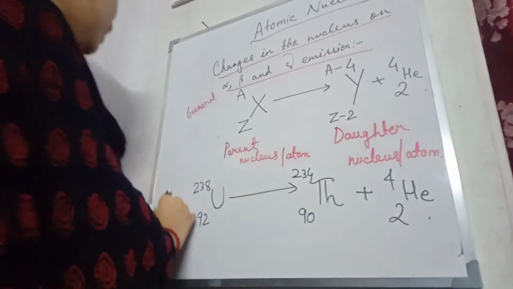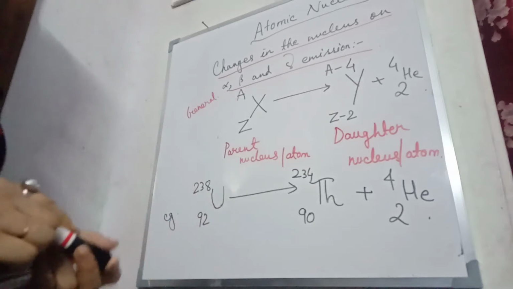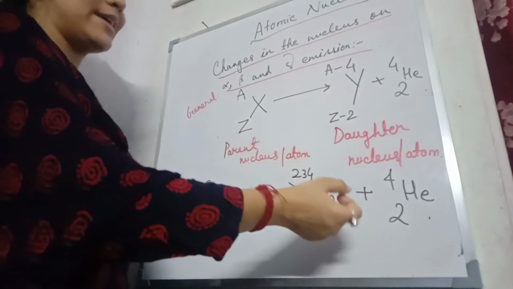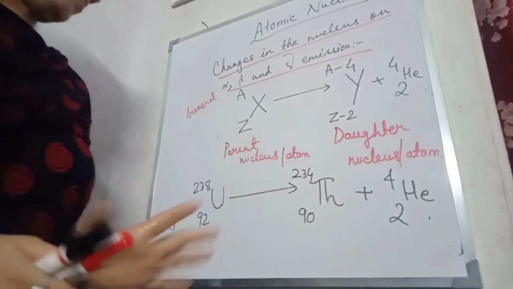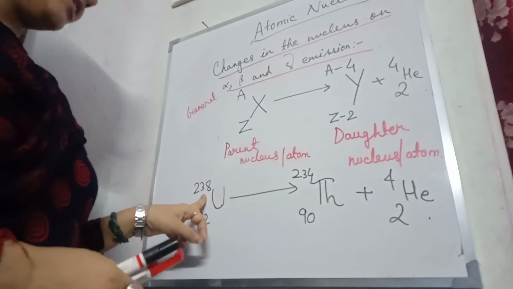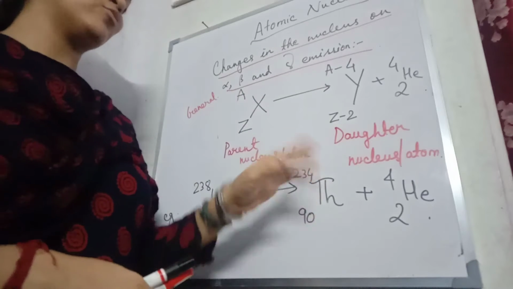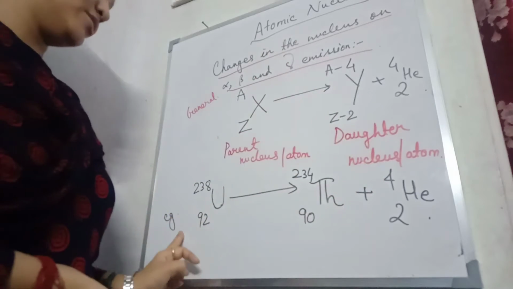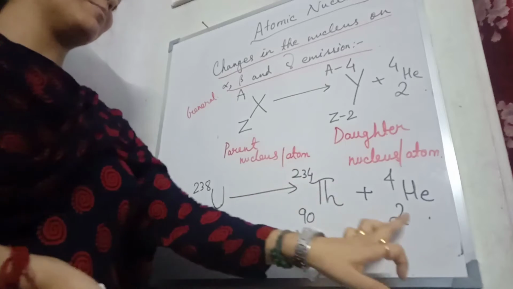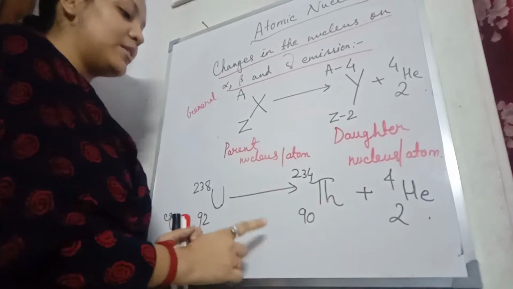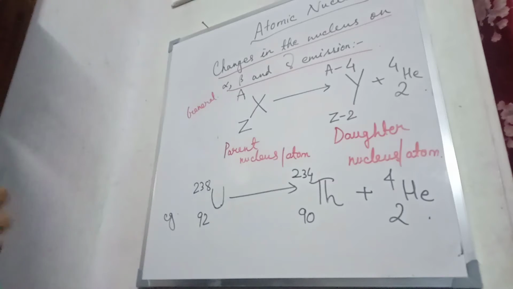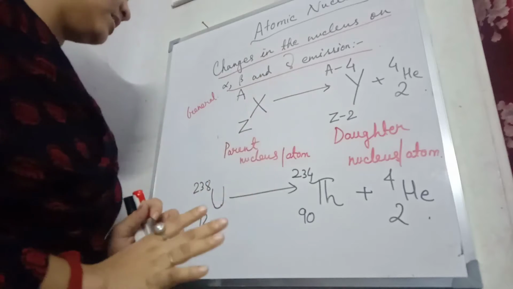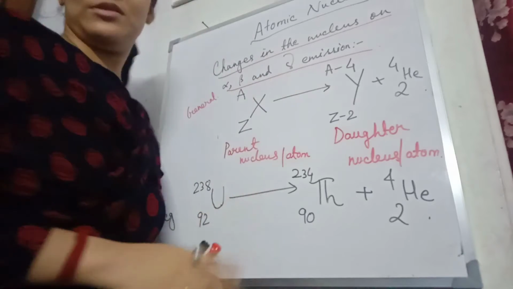Here we have to remember, left hand side mass number will be equal to right hand side mass number, and left hand side atomic number equal to right hand side atomic number. See here, 238 on the left hand side, right hand side also 238, 234 plus 4. Left hand side atomic number is 92, right hand side we have 90 plus 2, so 92. So atomic number and mass number get balanced. This we have to remember in all the emissions, whether alpha, beta or gamma: we have to balance the mass number and the atomic number on both sides.